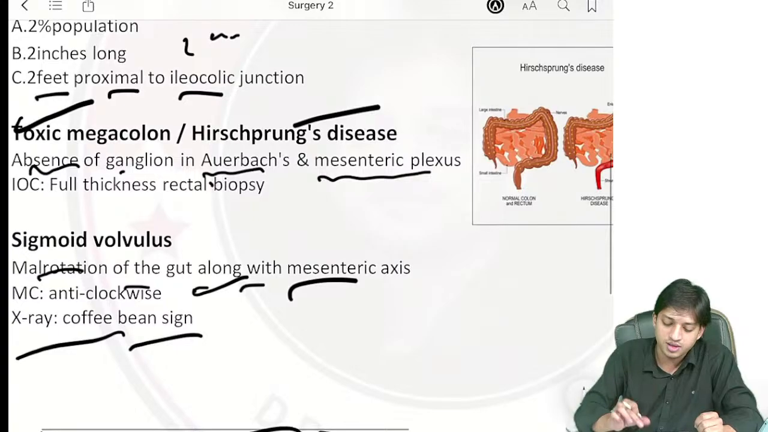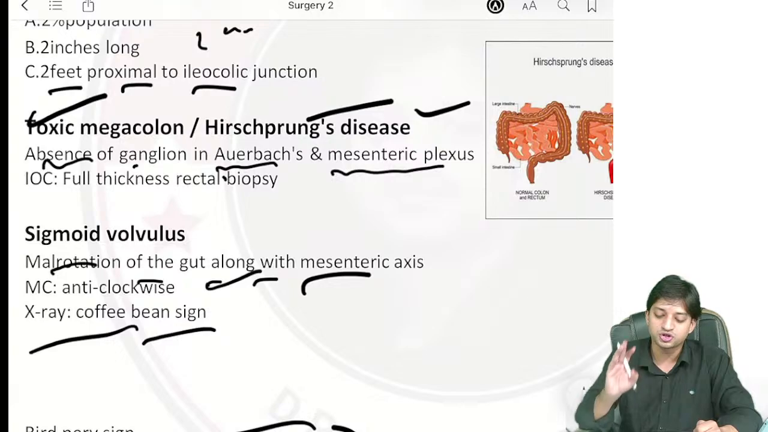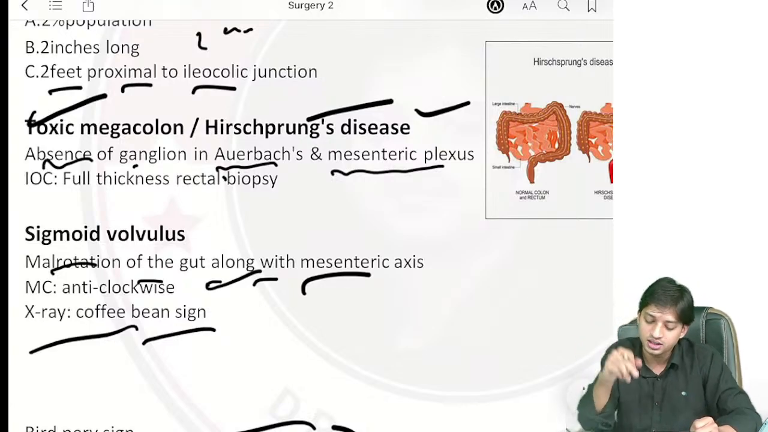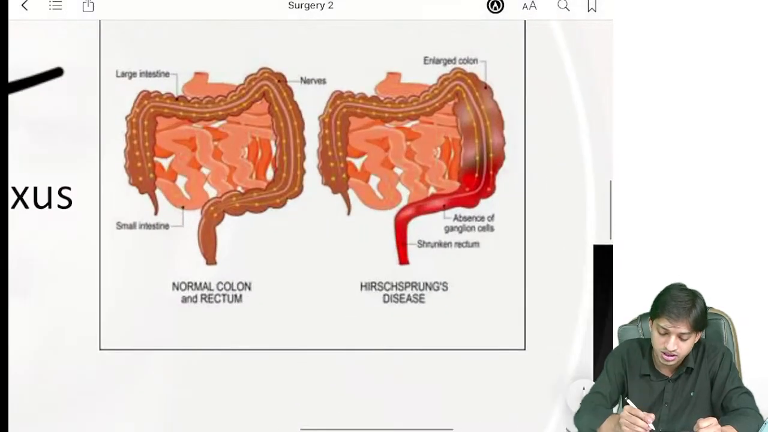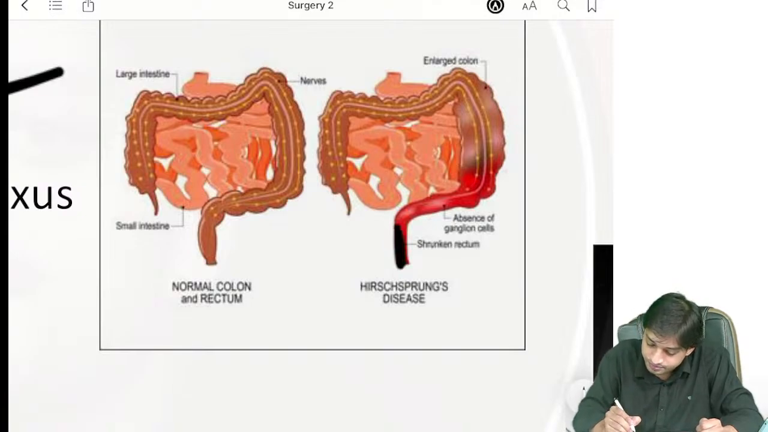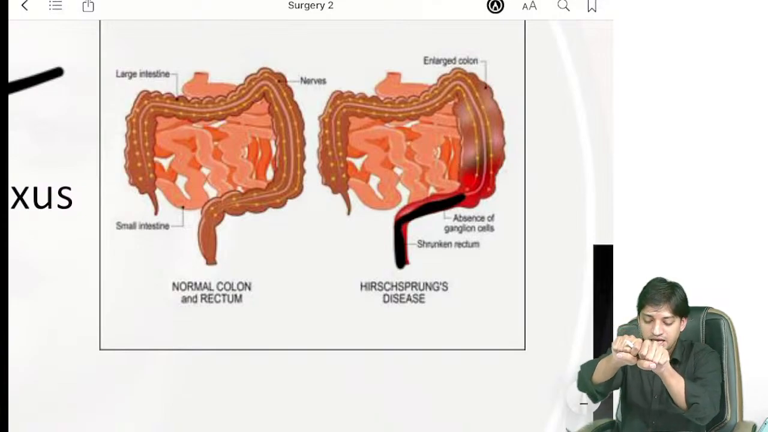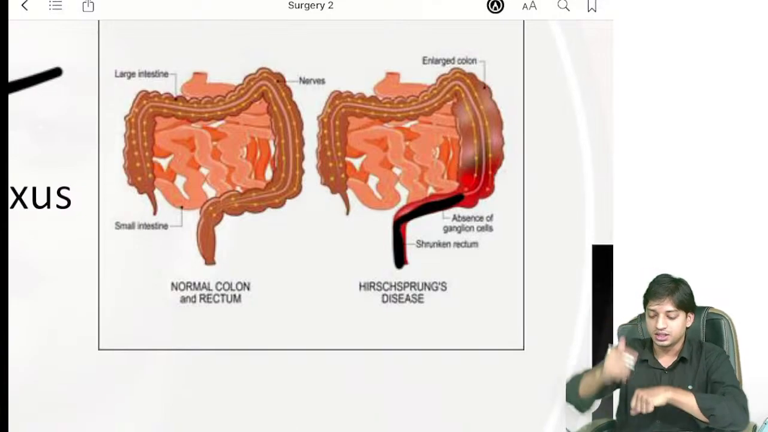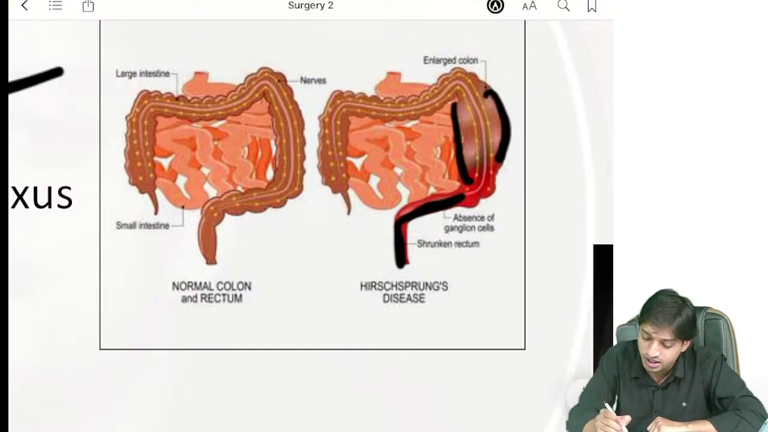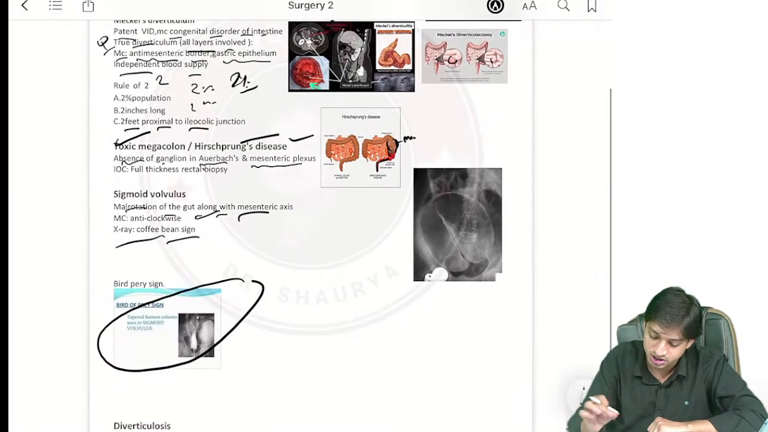Coming here to the toxic megacolon or Hirschsprung disease. In Hirschsprung disease, what is happening? Again, there is absence of ganglion cells in the Auerbach and the myenteric plexus, right? So if there is absence of ganglion cells, what will happen? See, the rectum will be shrunken, closed, stenosed type, right? And this will be the distal part, the proximal part will be dilated with the fecal matter, with the air. So colon will be enlarged. That is why it is called megacolon, Hirschsprung disease, right?